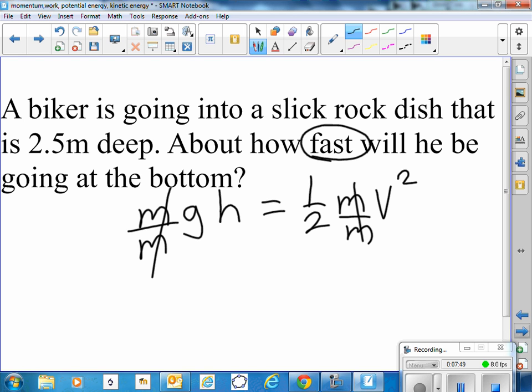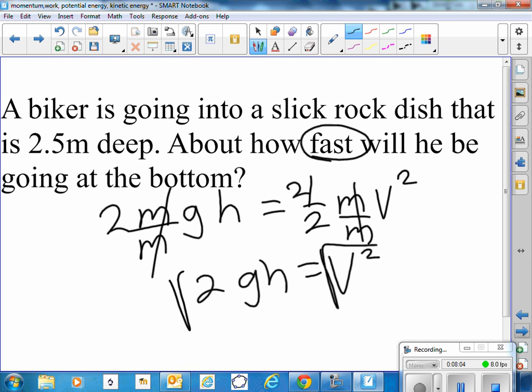Then I'm going to multiply by 2 on each side. So 2gh equals v squared. And then if I take the square root of each side, then I have the square root of 2gh is equal to the velocity.